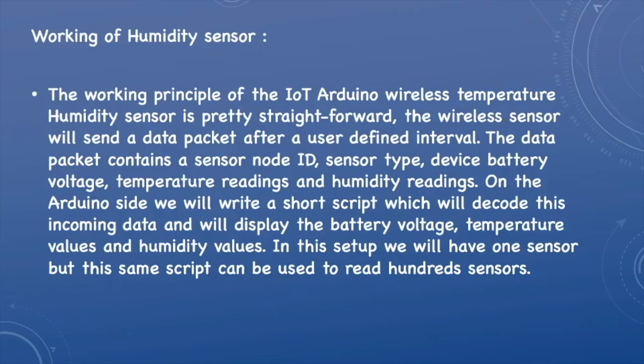The working principle of the IoT Arduino wireless temperature humidity sensor is pretty straightforward. The wireless sensor will send a data packet after a user-defined interval. The data packet contains a sensor node ID, sensor type, device battery voltage, temperature readings, and humidity readings. On the Arduino side, we will write a short script which will decode this incoming data and display the battery voltage, temperature values, and humidity values. In this setup, we will have one sensor, but the same script can be used to read hundreds of sensors.